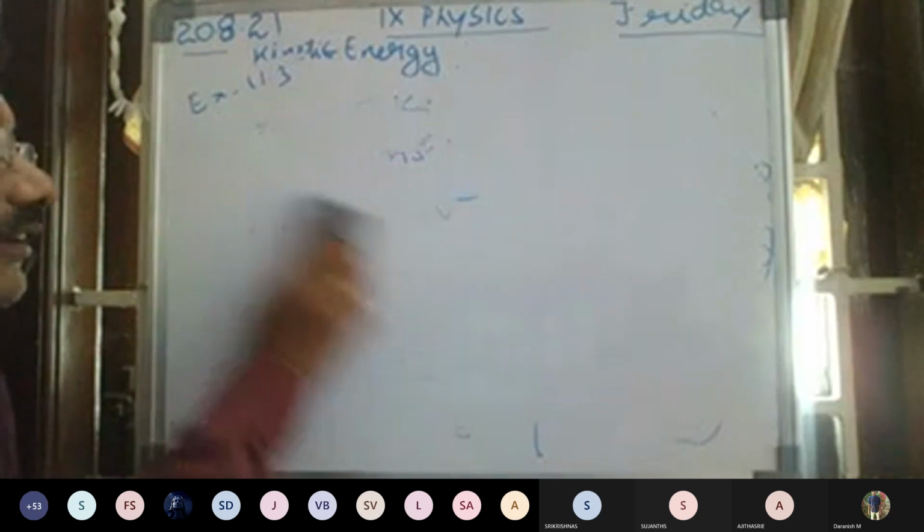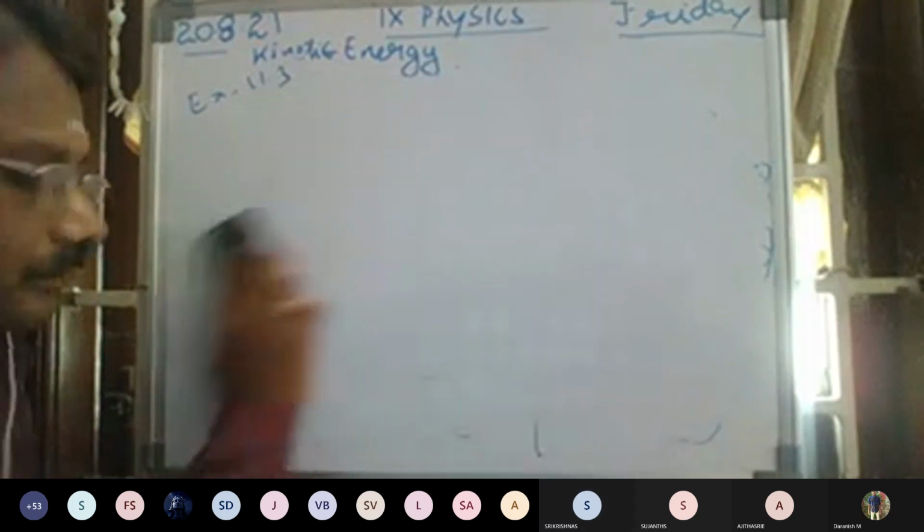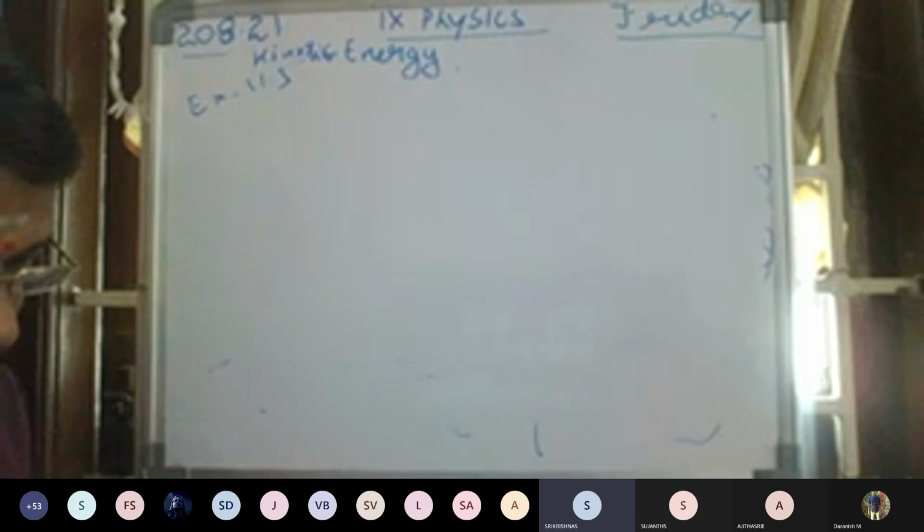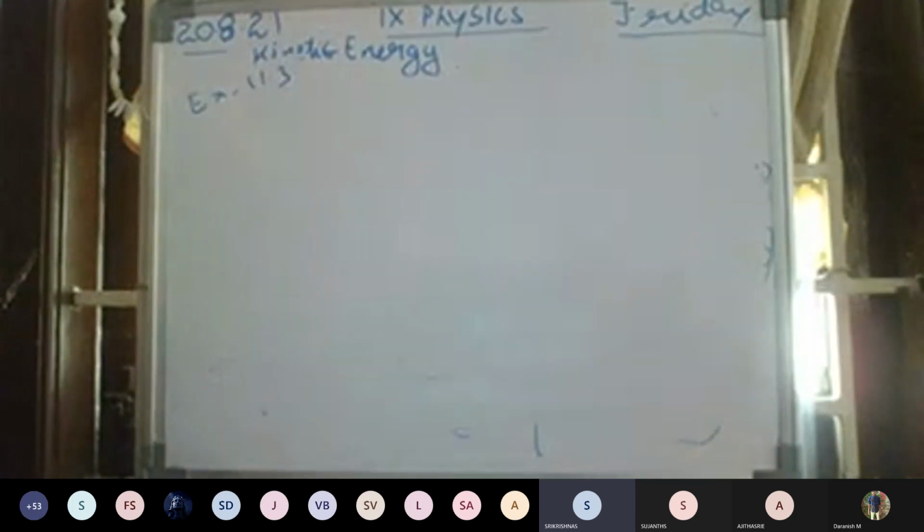Read, Krishna. Next question. Yes, sir. 11.4. What is the work to be done to increase the velocity of a car from 30 km per hour to 60 km per hour if the mass of the car is 1500 kg?